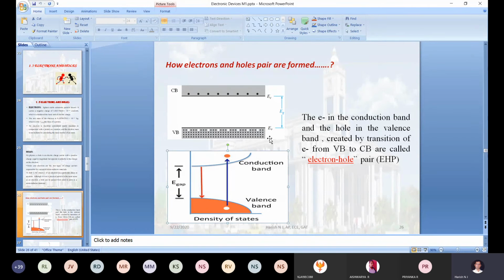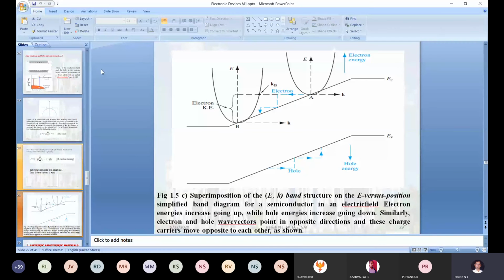So initially at 0 degrees Kelvin, the net current in the valency band is zero. So how will the current be constituted? What is the intention for removing one electron from the valency band? How we represent this mathematically, and discuss the same concept with the E-k diagram, we will discuss in the next class. It will take a minimum of 1 hour for these three things, so tomorrow we will discuss. Any doubt in today's class?